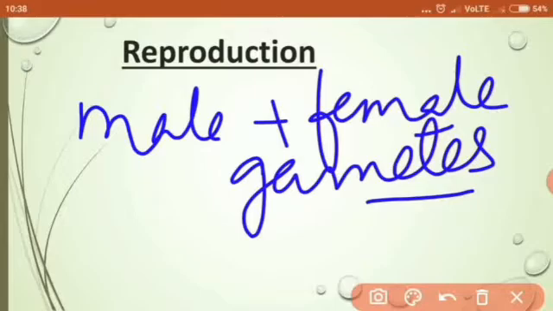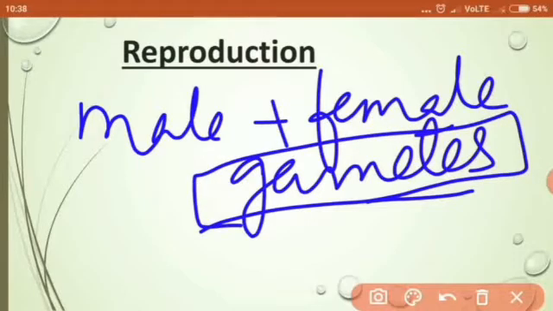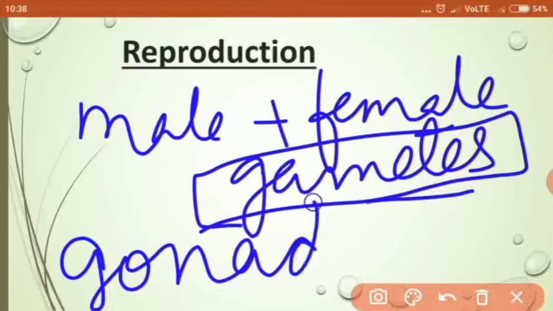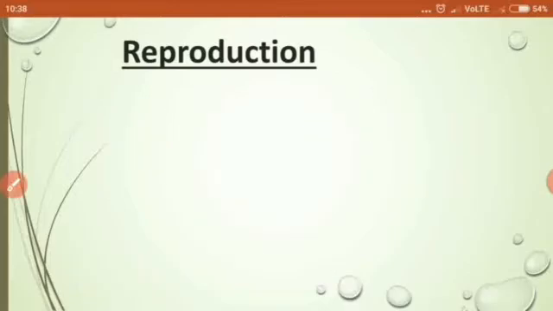In these reproductive organs, there is a definite organ in which the reproductive cells are produced. The reproductive organs in which the male and female gametes are produced are called gonads. As there are different male and female gametes, they are given different names.